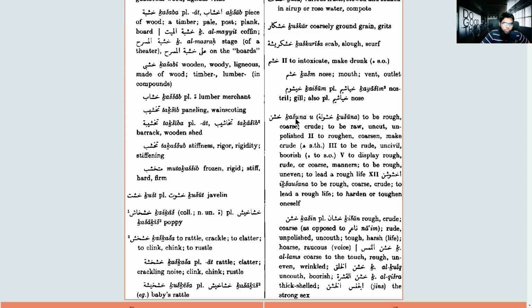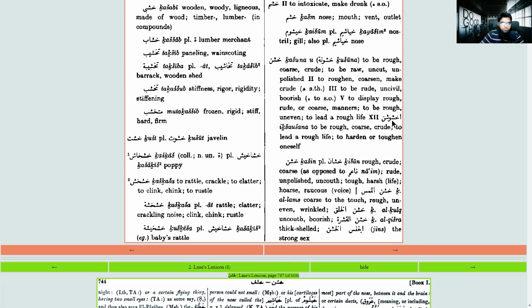So it says khashuna. See, it gives you how you pronounce it. It's khashuna, bab karuma, yakhshunu, and khushunatun is the masdar. So this is the masdar, to be rough, coarse, crude, to be raw, uncut, unpolished, right? And then form 2 also, khashana yukhashin. So it doesn't tell you how it is because you need to know form 2. To roughen, coarse, and form 3, khashana yukhashin, to be rude, and form 5, takhashana, to display roughness. Form 10. See what we searched. Sorry, form 12. Ikhshawshana. To be rough, of course.